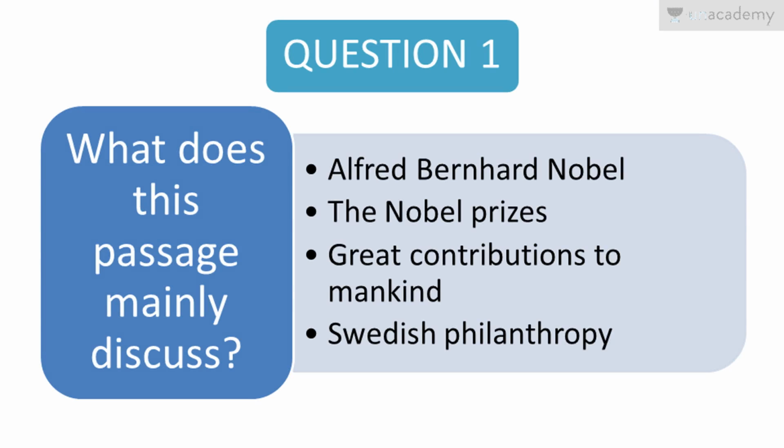What does this passage mainly discuss? A, Alfred Bernard Nobel; B, the Nobel Prizes; C, great contribution to mankind; and D, Swedish philanthropy. I think this question is very straightforward and you all would make it right.